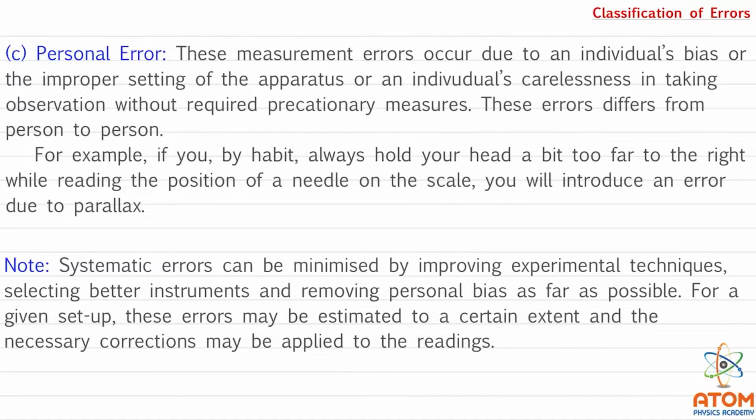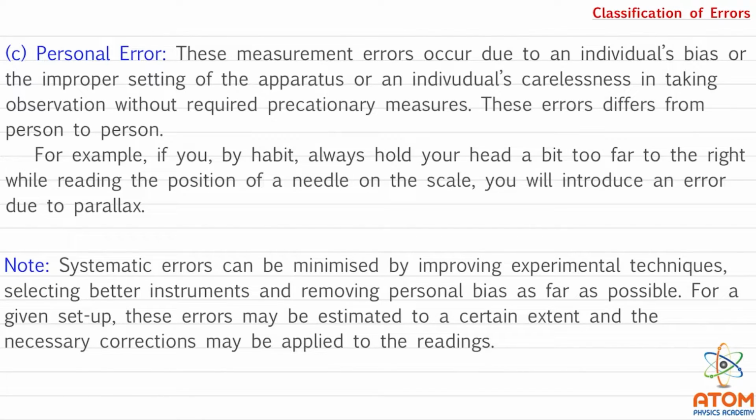There is a note here. Systematic errors can be minimized by improving experimental techniques, selecting better instruments, and removing personal bias as far as possible. See, because this is a systematic error, we can predict that this much error is there.